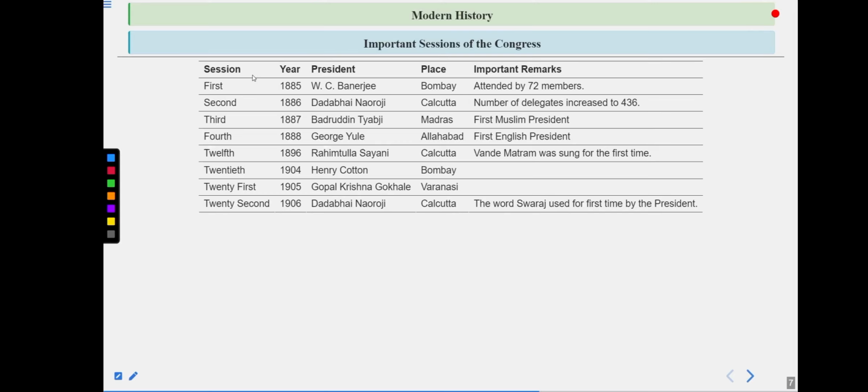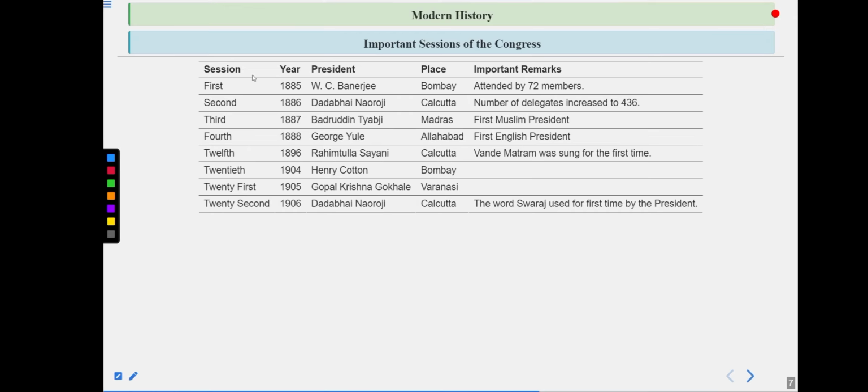So far, till 1906, there was no thinking or ideology of getting Swaraj or independence. Remember, independence was not even introduced. We are still talking about Swaraj. Swaraj means basically that we will be your companion and we together take care of this country. That is the basic meaning of Swaraj.